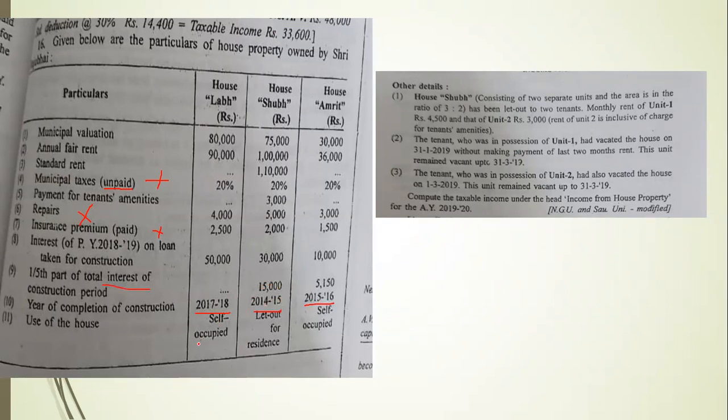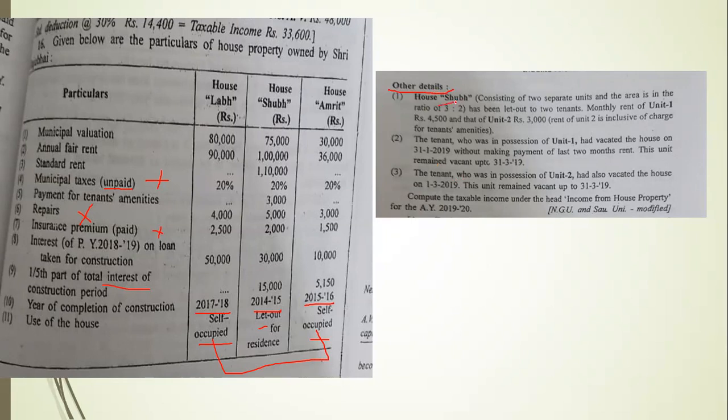Use of house: self-occupied, let out for residence, and self-occupied. Here there are also two self-occupied houses, so again we have to go through the same procedure. But let's see the other details also. Here some other details are given, so let's go through them.